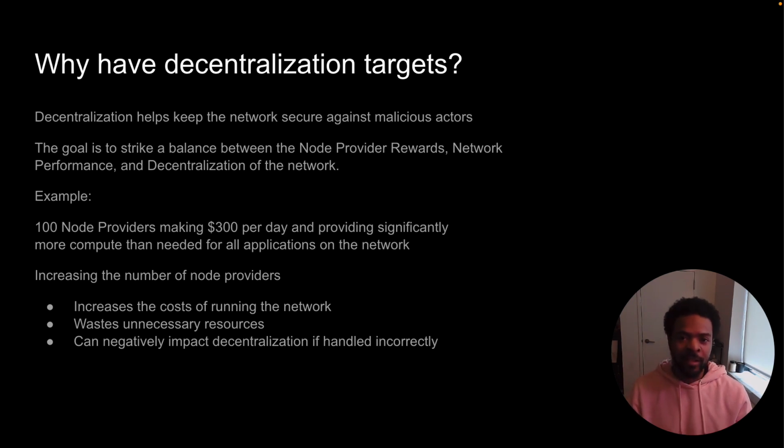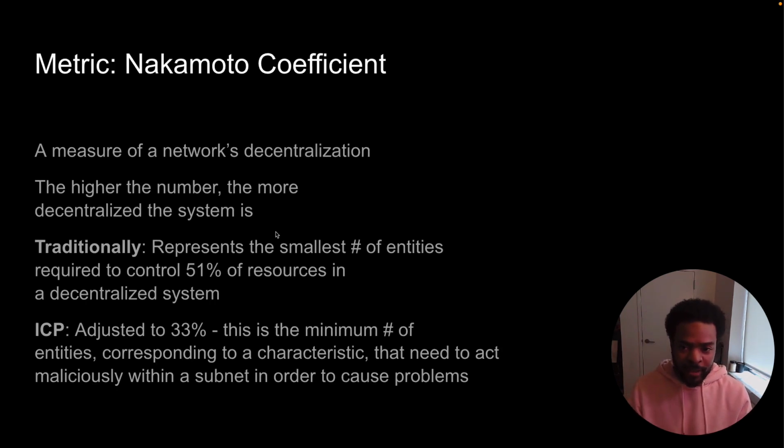And the case with this example is that they won't be, because there is more compute being provided than is needed for all the applications on the network. Maybe more applications at some point could come online and use up those additional resources, but there needs to be a balance between the available resources on the network and how much it is actually being used, right? And then the third point is that adding more node providers can negatively impact decentralization if it is not handled correctly. So we'll see more on that in a bit.